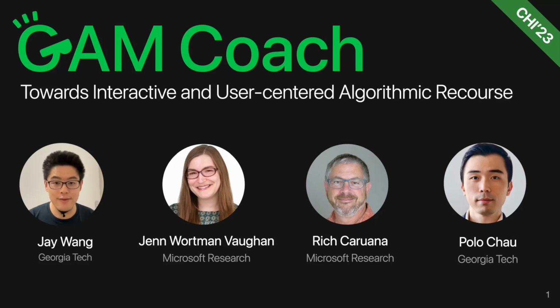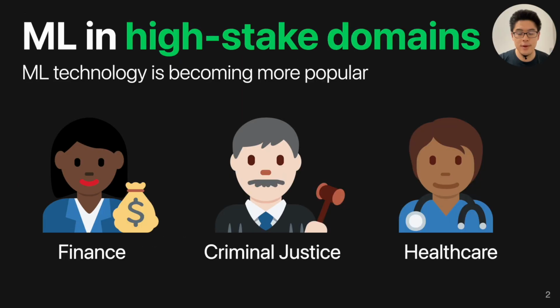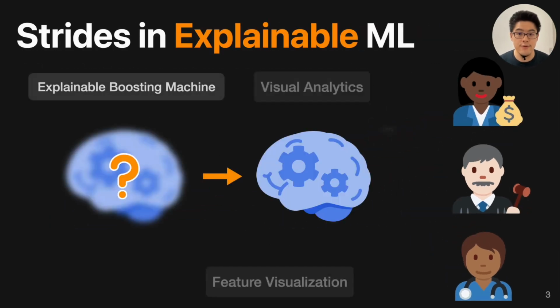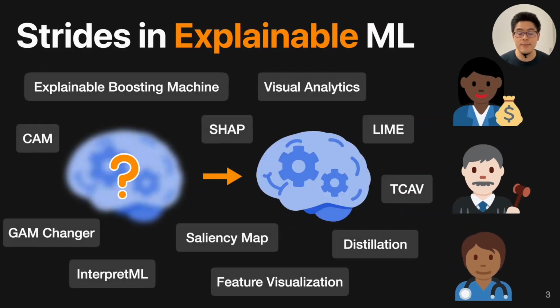Hello everyone, I'm J1, very glad to be here to present our GAM Coach, an interactive tool for user-centered algorithmic recourse. As we all know, machine learning has been increasingly used in high-stakes domains, such as finance, criminal justice, and healthcare. To promote responsible AI, we have seen great strides in explainable ML. Researchers have developed many techniques to explain machine learning predictions to gain users' trust.